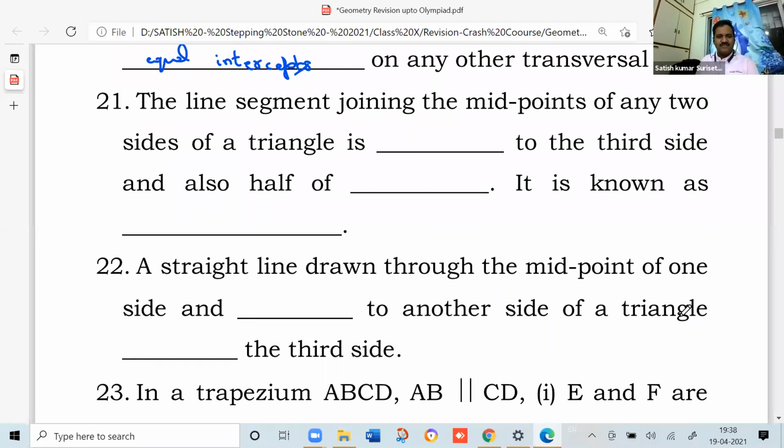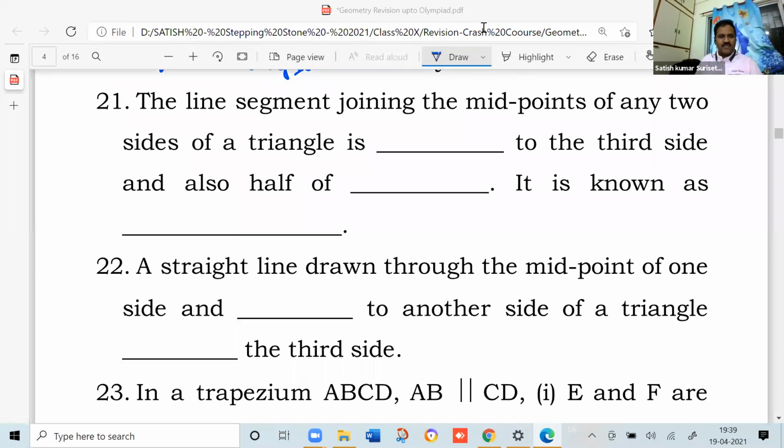Next. These are easy. So write your answers first. The line segment joining the midpoints of any two sides of a triangle is dash to the third side. Tell me what could be here.